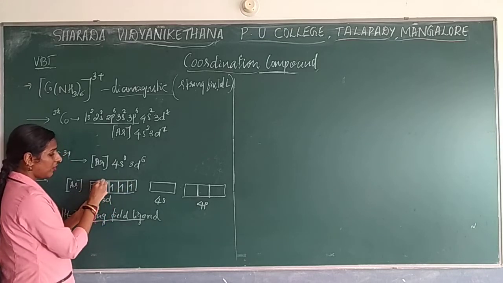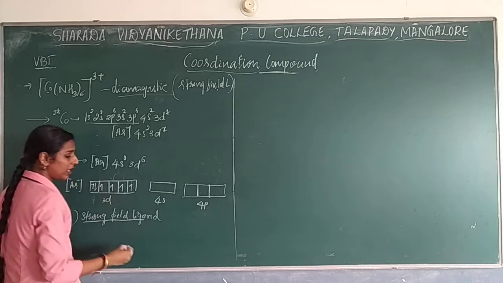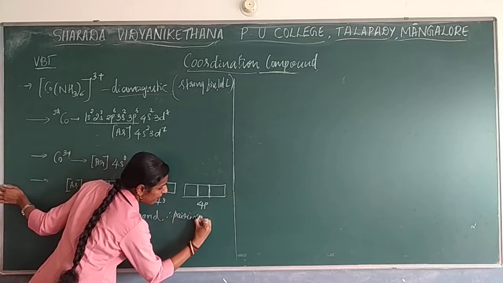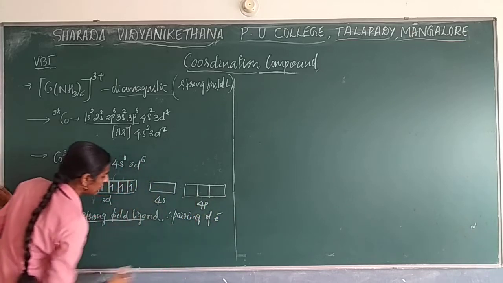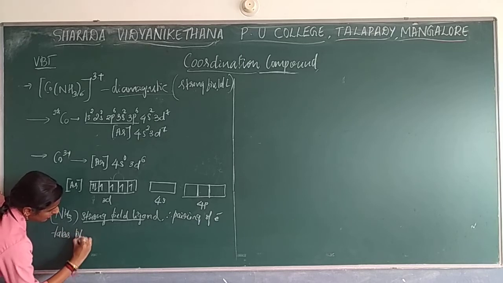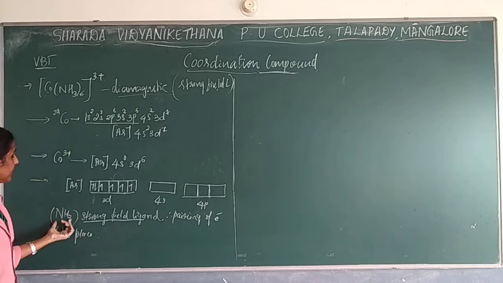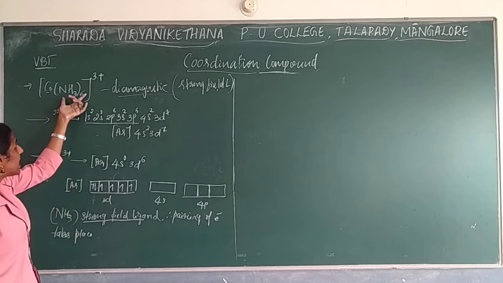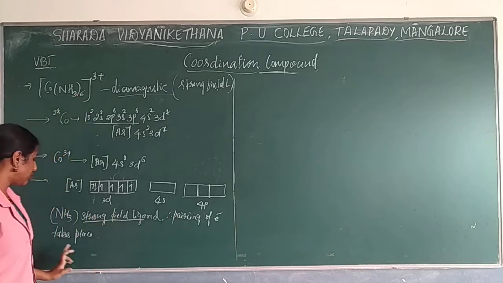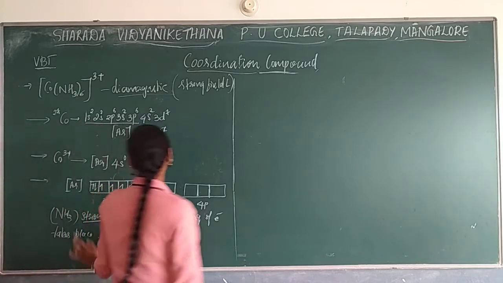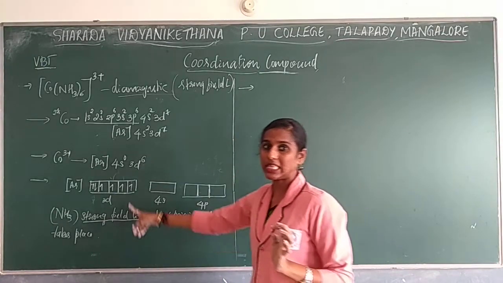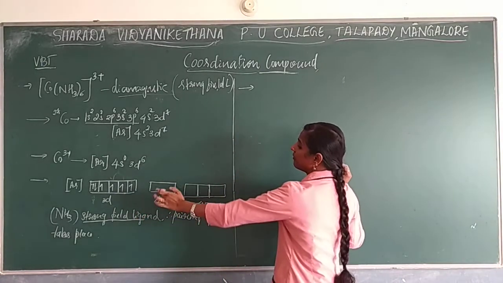So this electron will go here, this electron will go here. Okay. So pairing of electrons takes place. You need to write the sentence, it is important: pairing of electrons takes place. So NH3, your amine groups are there, right? As a ligand. So they act as strong field ligand. So pairing of electrons should take place. Okay. So now pairing you have to do. The electron orbital structure whatever you have written, right? In this you need to go with pairing of the electrons.